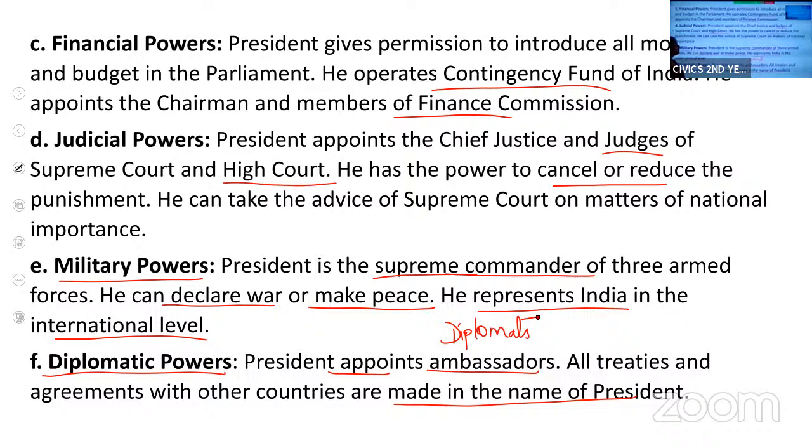All the agreements and treaties with other countries are made in the name of the president. The agreement is done between the diplomats, but it is in the name of the president. That is why we say he is the nominal executive. I hope I'm clear with this. Those were the ordinary powers of the president.